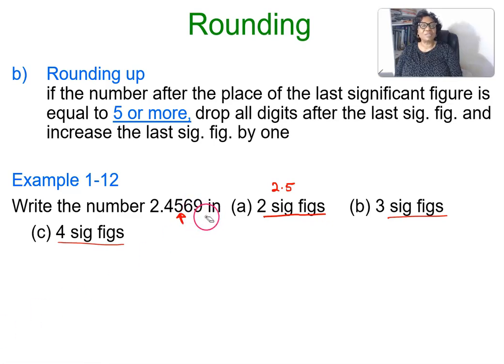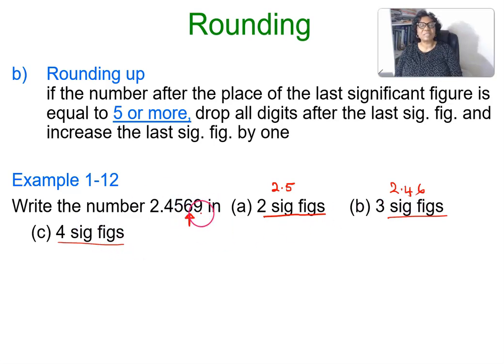If we want to round it to 3 significant figures, we're going to look at this number. You see, it's above 5, so we'll round it to 1 and put it here, and our number will be 2.46.